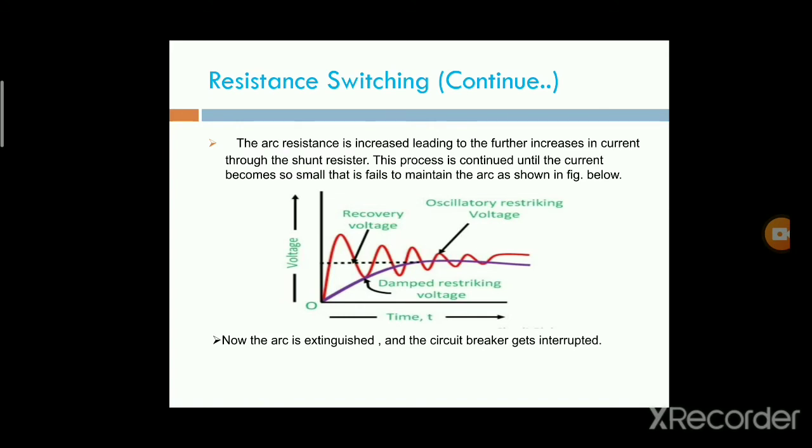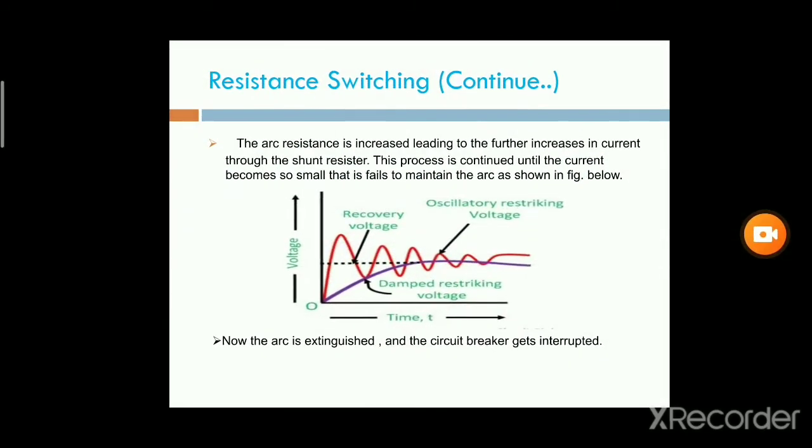The value of resistance used for resistance switching may be of the order of thousands of ohms. The resistance switching is used for the reduction of high arcing voltages.